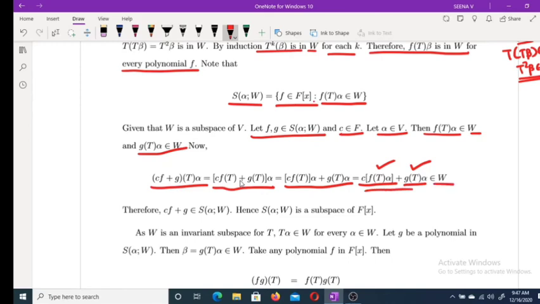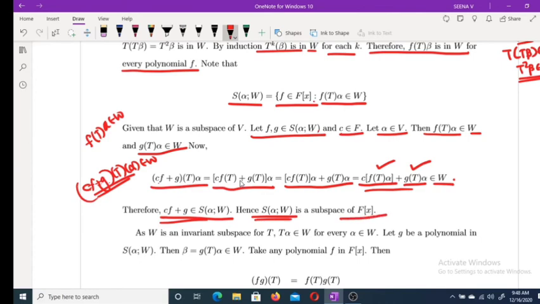Thus, if you take any f, g belonging to S(alpha; W), we get that (cf plus g)(T) alpha clearly belongs to W. Since f belongs to S(alpha; W) means f(T) alpha belongs to W, and likewise for g, this implies cf plus g belongs to S(alpha; W). Therefore, S(alpha; W) is a subspace of F[x].